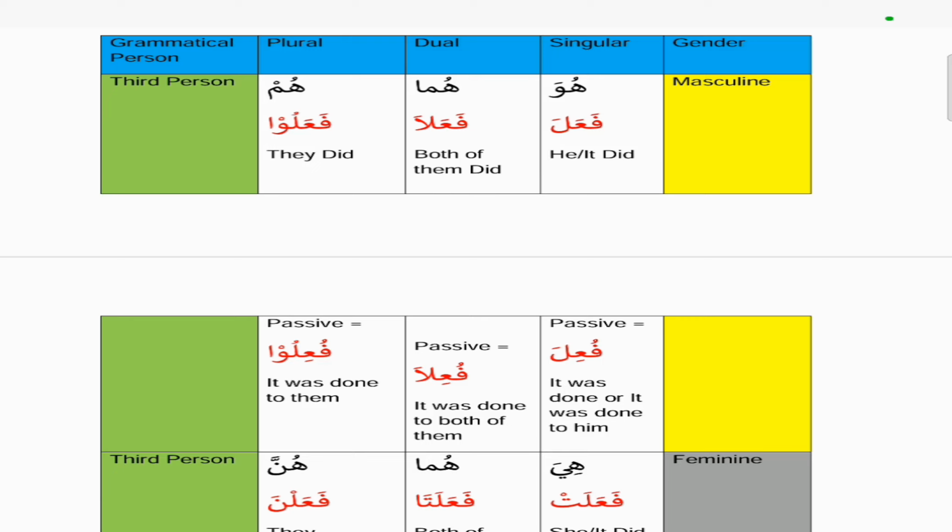So if we start from the huwa, we've written down in red the active version, and then underneath that is the passive version. So the active is fa'ala, and the passive would be fu'ila. So the last letter is unchanged, second to last letter takes a kasra, and all the other letters before the second to last one takes a dhamma, unless there's a sukoon, and if there's a sukoon, it remains as a sukoon. So the huma is fa'ala, and then the passive would be fu'ila. And the hum version is fa'alu, and then the passive version would be fu'ilu.